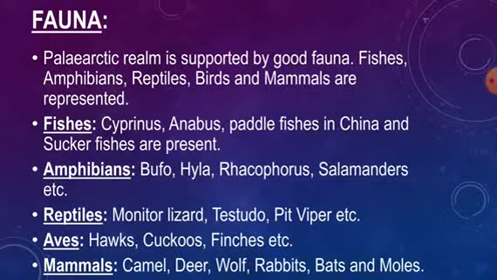Then fruit bats, panther, bear are also present. The common mammalian fauna includes deer, bears, dog, cat, squirrels, rabbits, mice, bats, and moles.